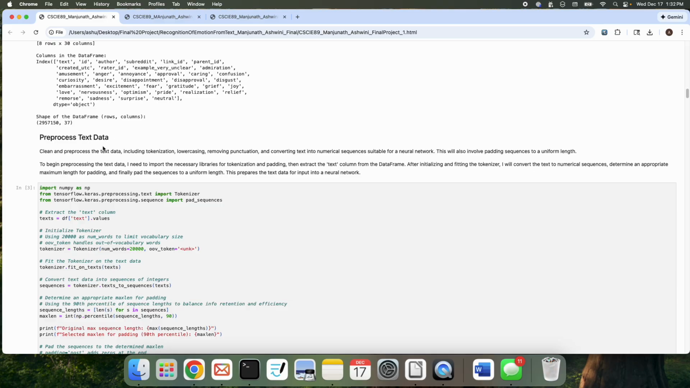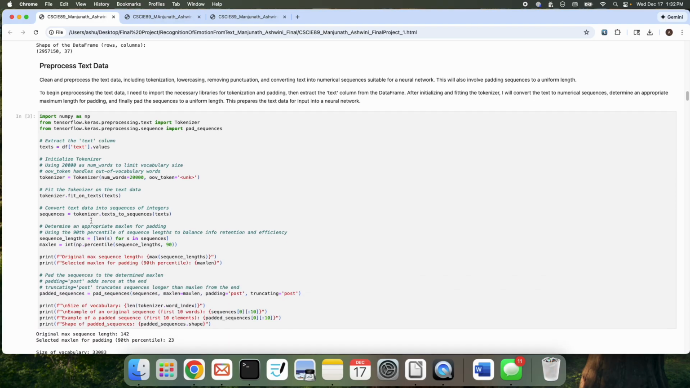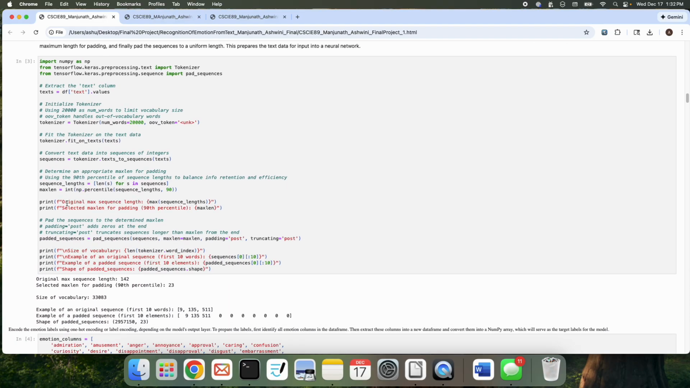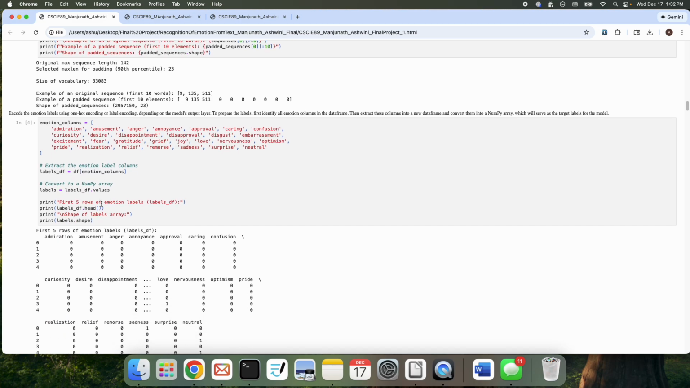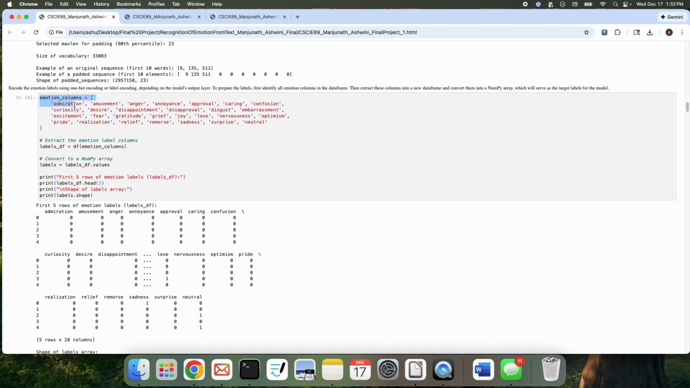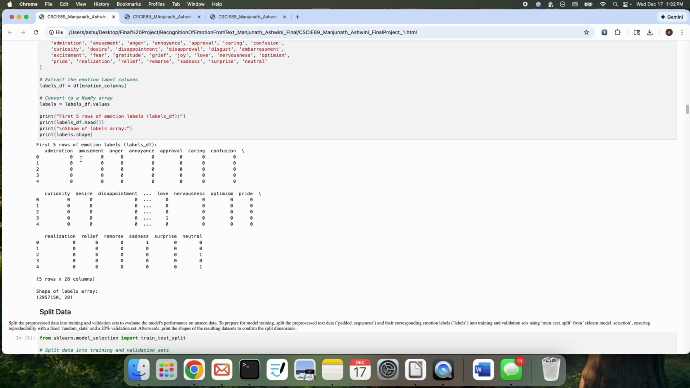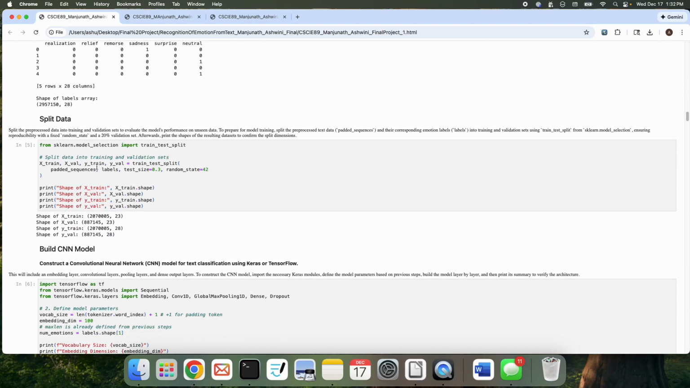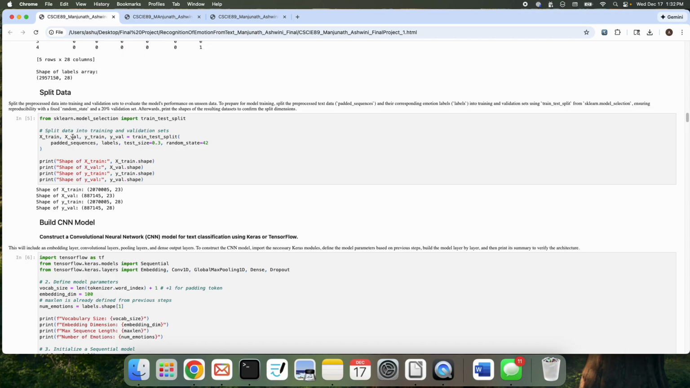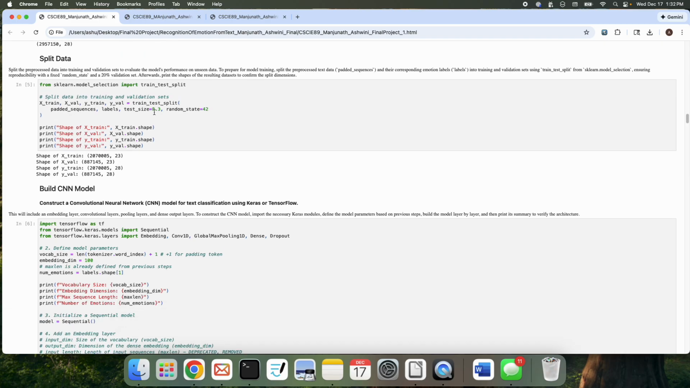I'm pre-processing the text data here, tokenizing, and then coming up with the emotion columns or labels, and then splitting the data into train and validation. I'm using the 70-30 approach here.